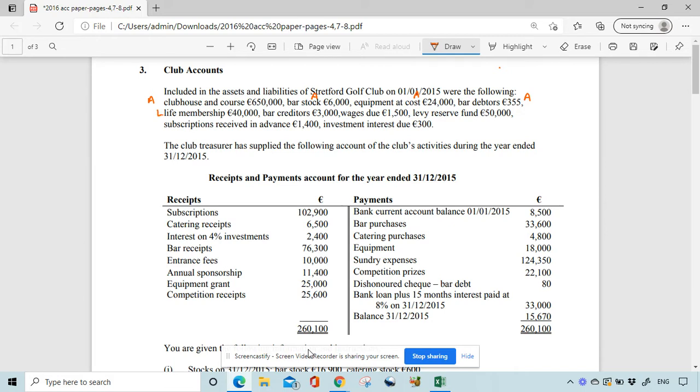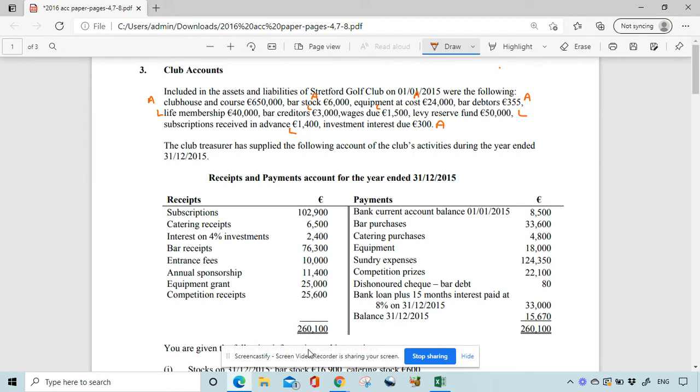We have bar creditors, liability. We have wages due at the beginning, that's a liability. We have levy reserve fund, that's a liability. We have subscriptions prepaid or subscriptions received in advance, that's a liability. And we have investment interest due, that is an asset, we are owed that money.